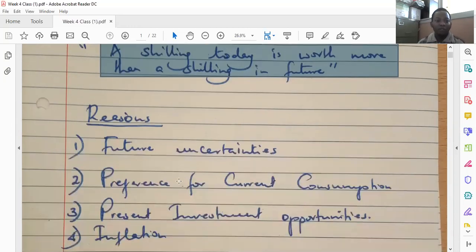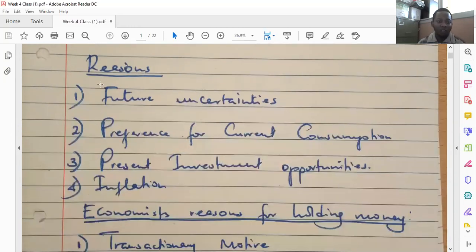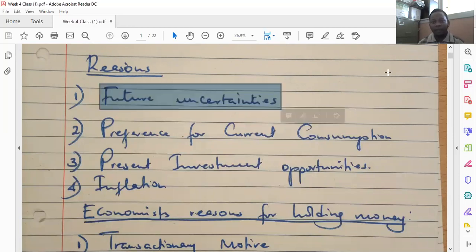Some of the reasons as to why money loses its value over time is, one, future uncertainties. For most individuals, they'd rather spend their money in the present than keep it for the future because of the inherent uncertainties about the future. No one is sure about the future. Say, for instance, in the event of a death, that money that individual may have kept may not help that individual, because they are no more.